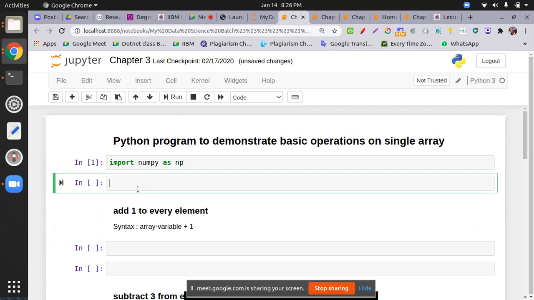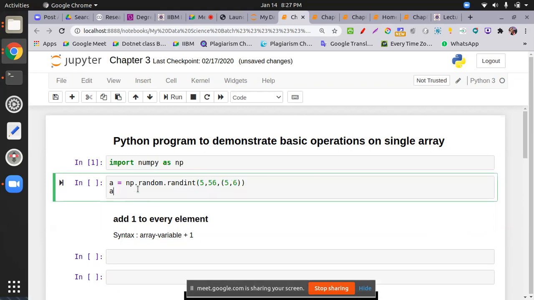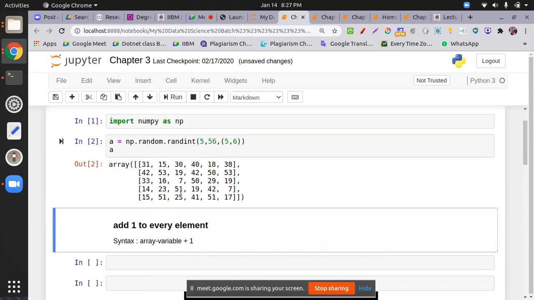I take a equal to np.random.randint, meaning random integers, with starting point 5 and end 55. So the minimum value is 5 and the maximum is below 55, and the dimension is 5 rows and 6 columns. Then I print my array. Check this one, these are the random numbers.